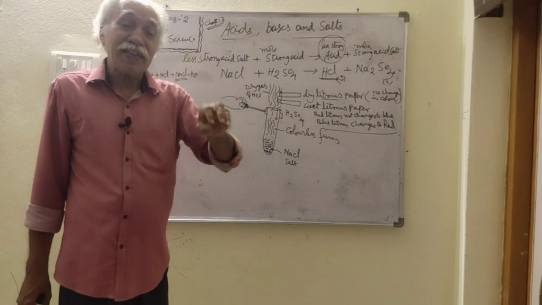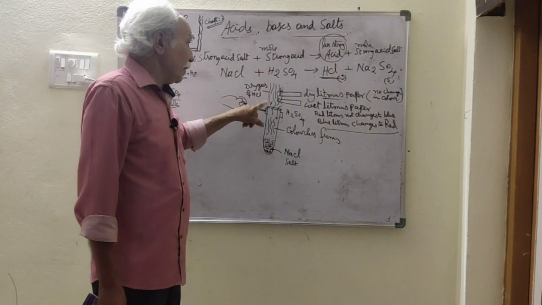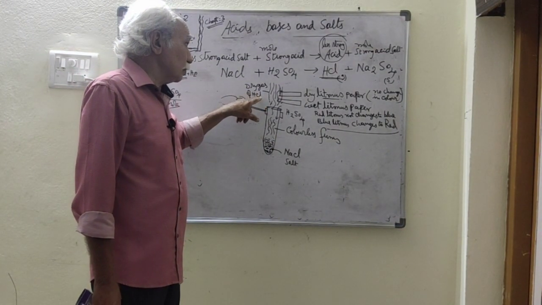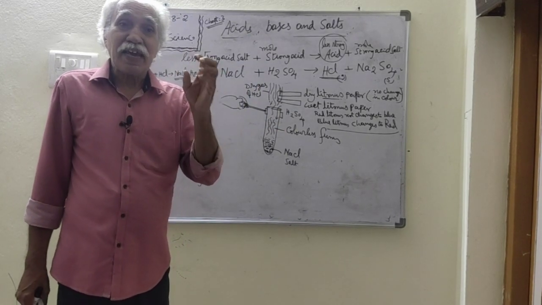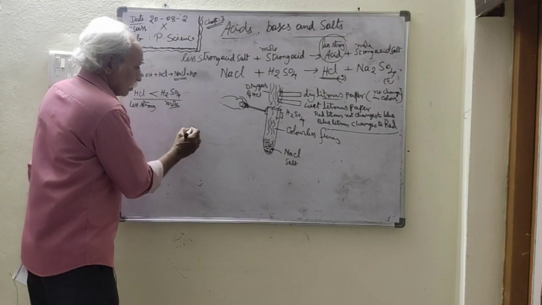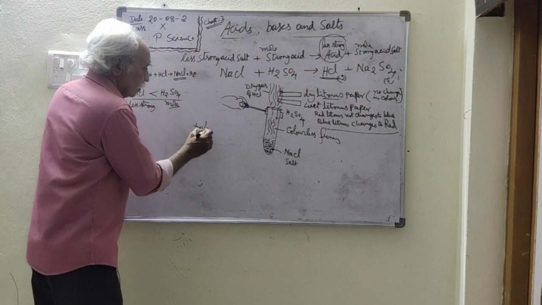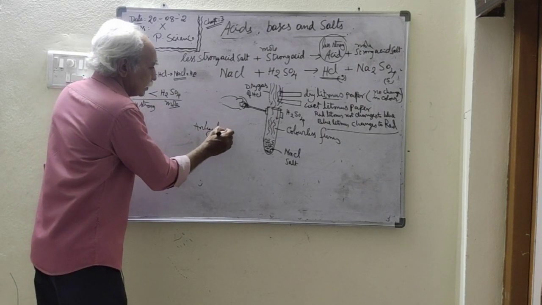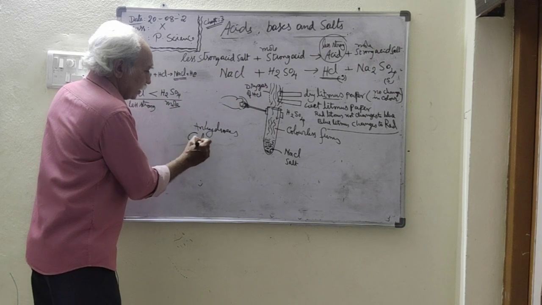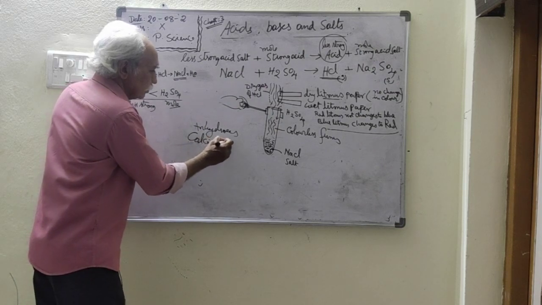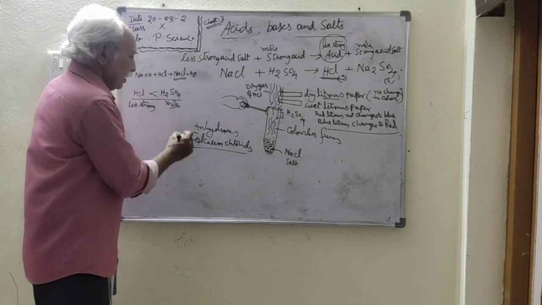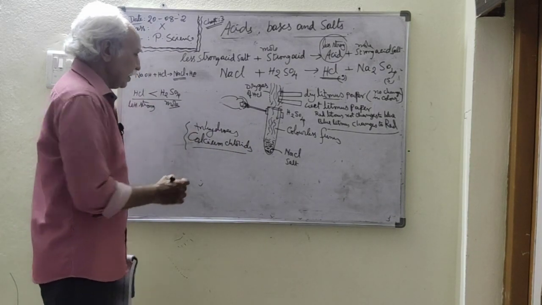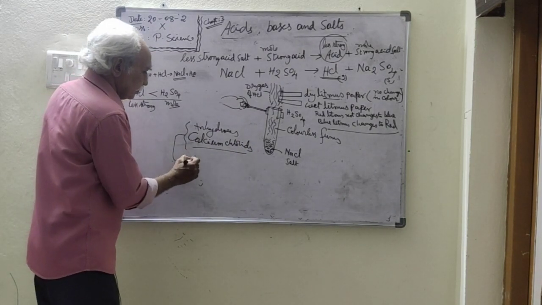To avoid that, we should supply this dry hydrogen chloride gas through anhydrous calcium chloride, which acts as a dehydrating agent.